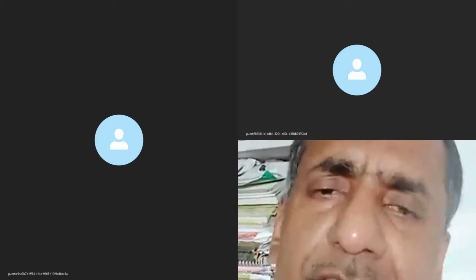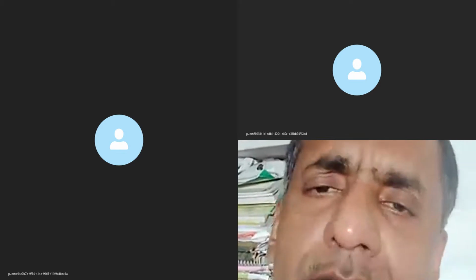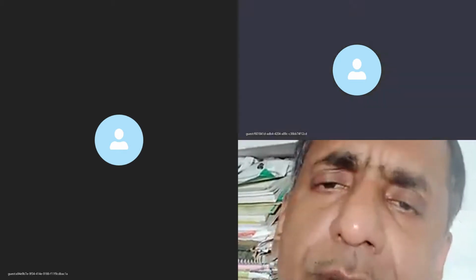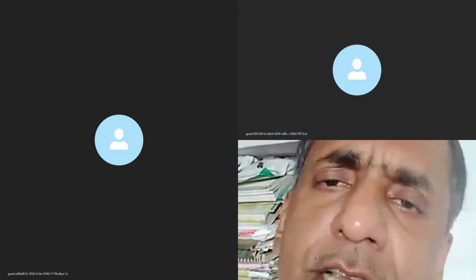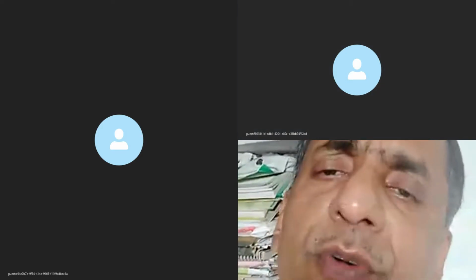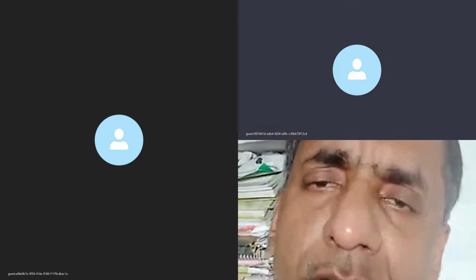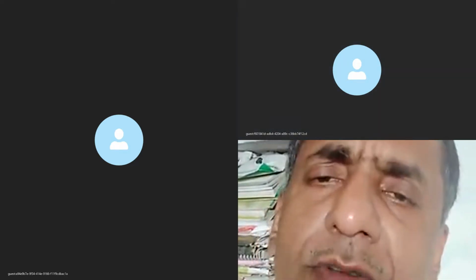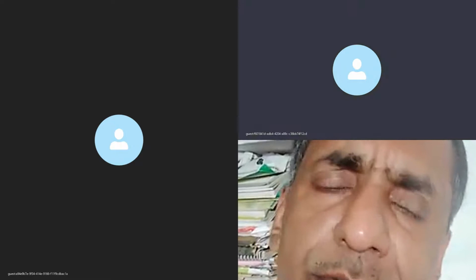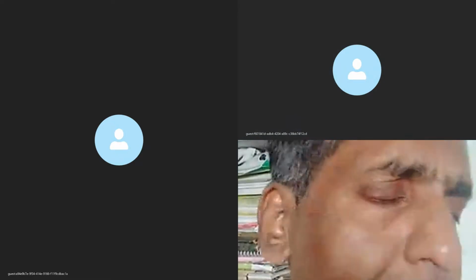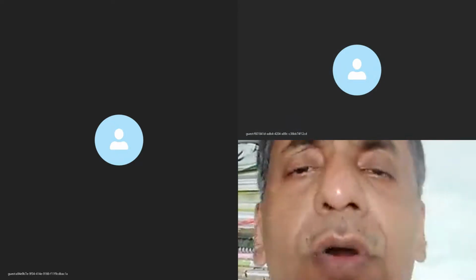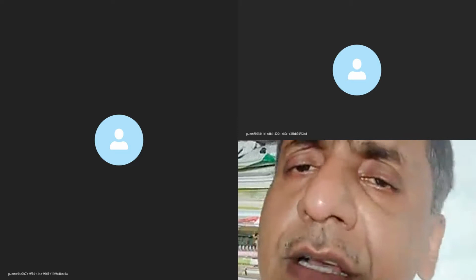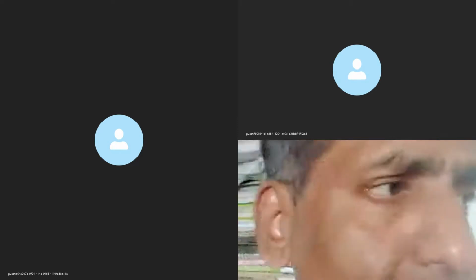To describe the structure of the cell membrane, the model of the plasma membrane proposed by Singer and Nicolson is called the fluid mosaic model. For proposing this model, they were jointly awarded the Nobel Prize for their discoveries. Now look at the whiteboard. I am going to describe the fluid mosaic model of the plasma membrane, which has been drawn here.